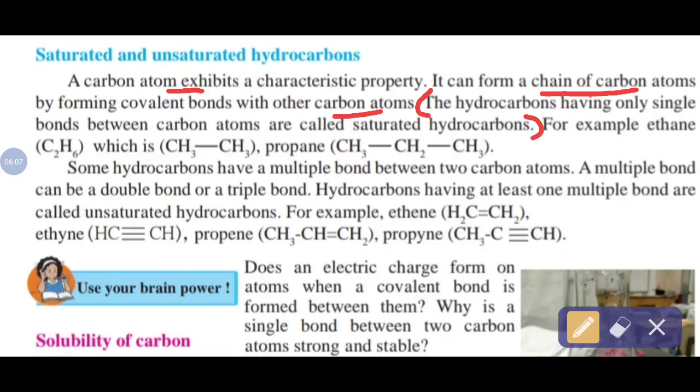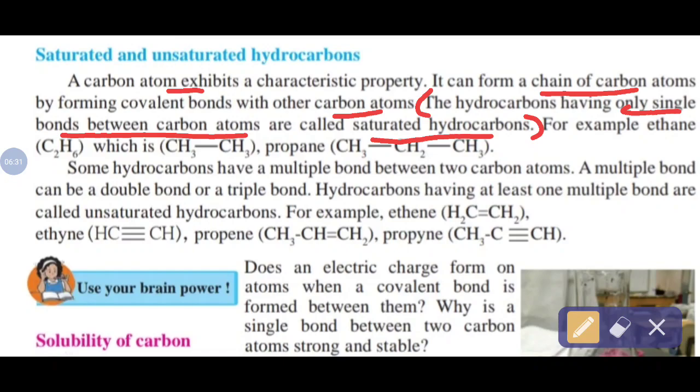First one: define saturated hydrocarbon and write any two examples. So the answer is given here. The hydrocarbons having only single bonds between carbon atoms are called saturated hydrocarbons. Only single bonds between carbon atoms.